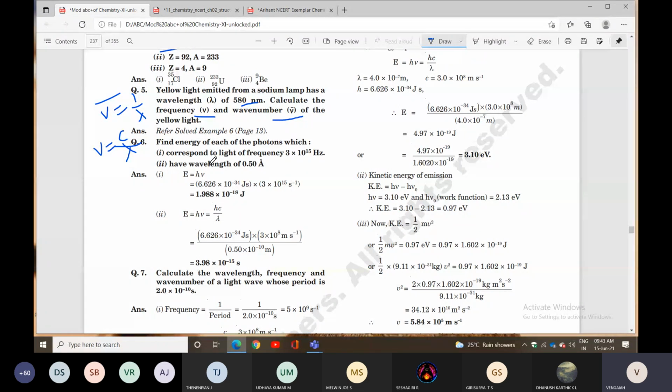So you know all the values. Multiply both and you get the energy.